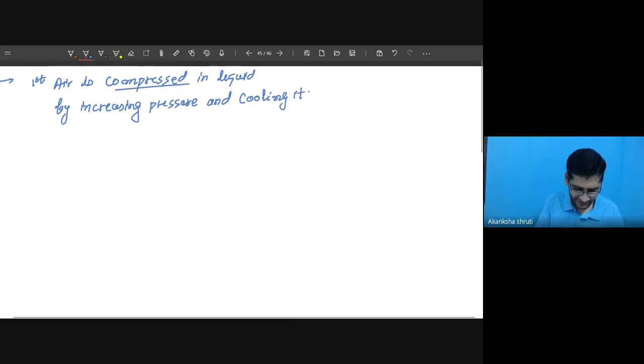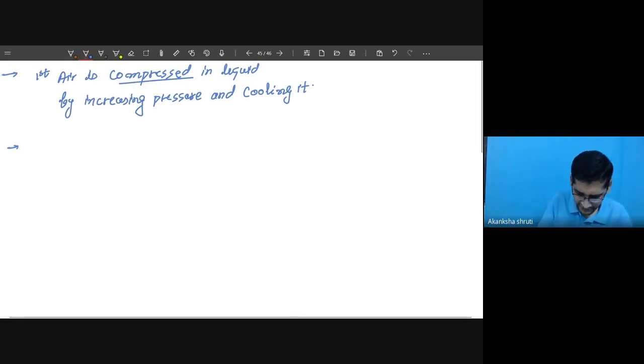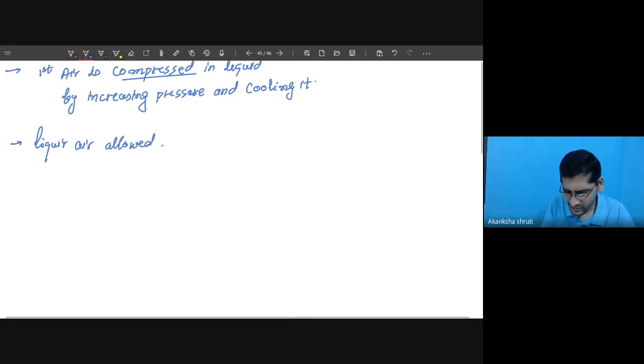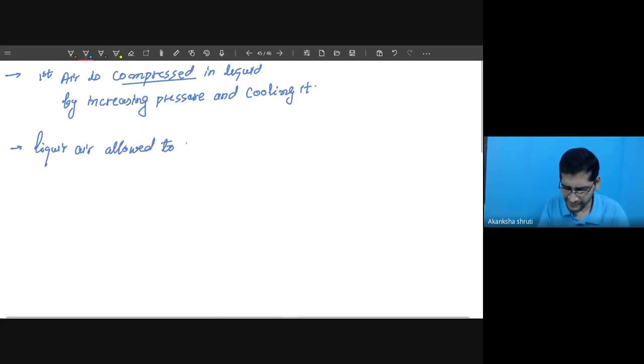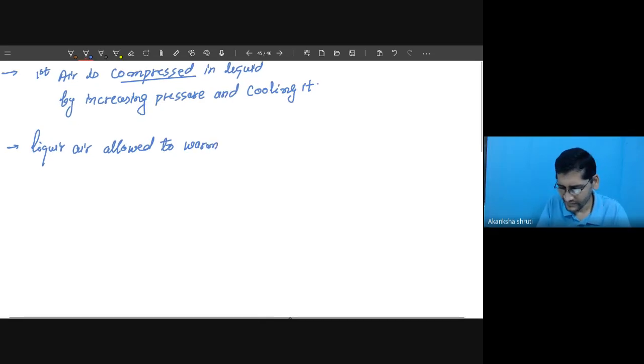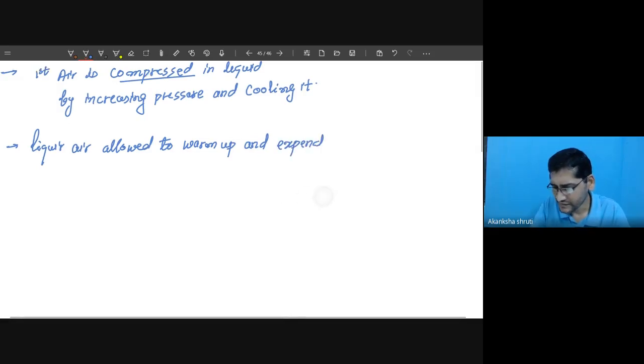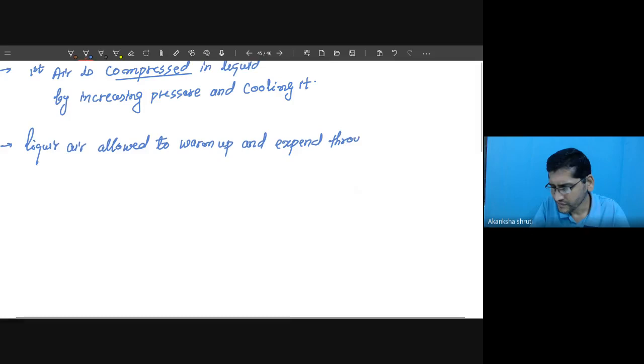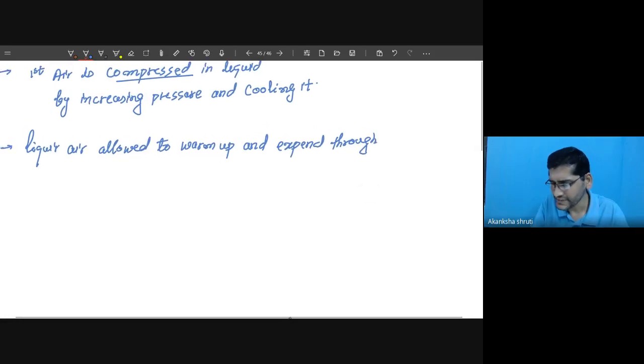After that, what we have obtained? The liquid air. This liquid air is allowed to expand, allowed to warm up and expand through where this expansion is going to take place.